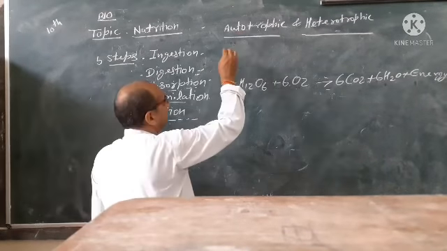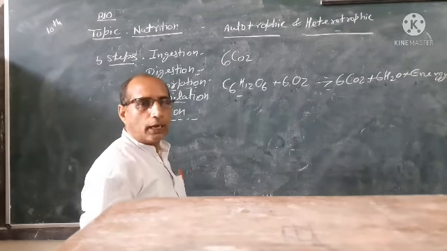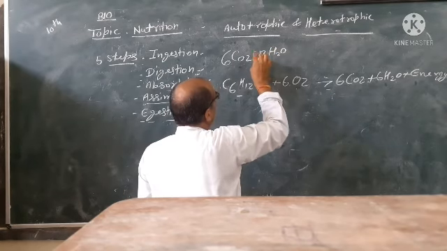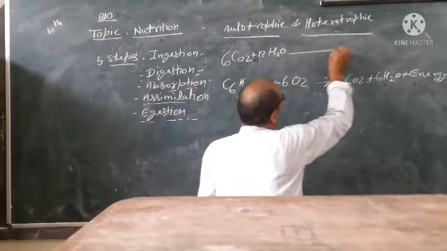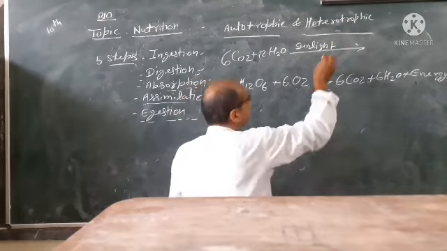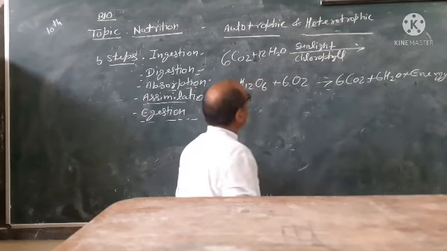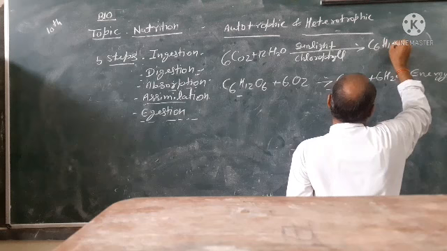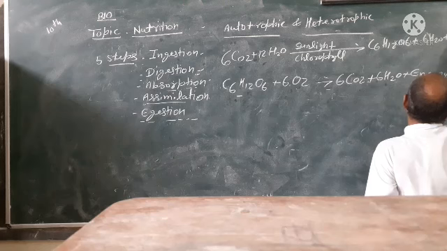Green plants take CO2 from their environment and water, H2O, from the earth by roots, and in the presence of sunlight and with the help of chlorophyll, they synthesize their food from these products and give us C6H12O6 + 6H2O + 6O2.